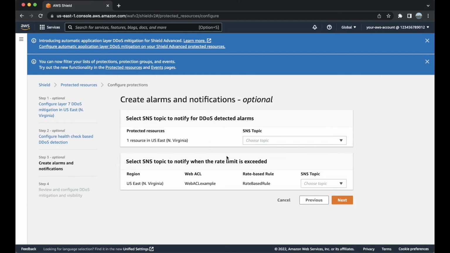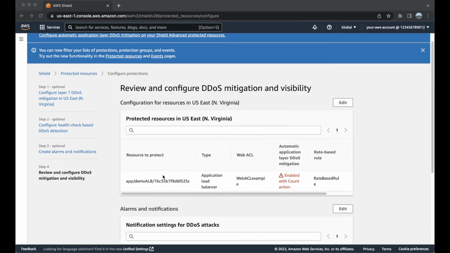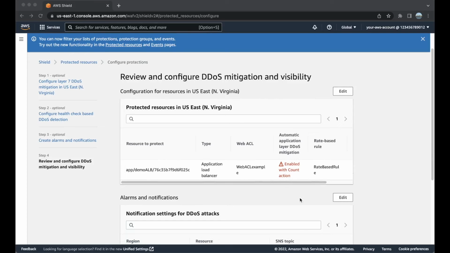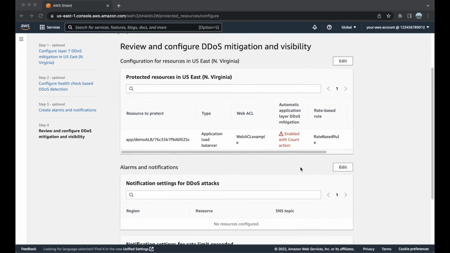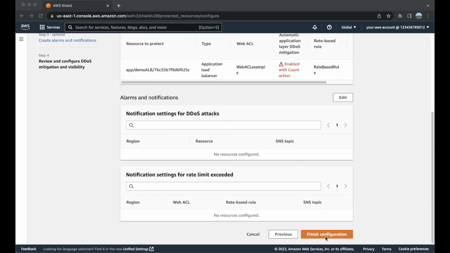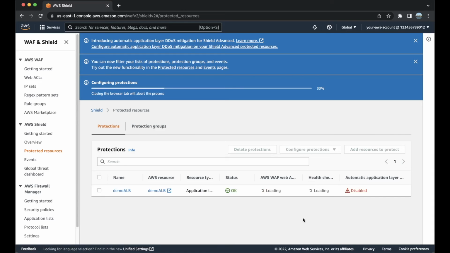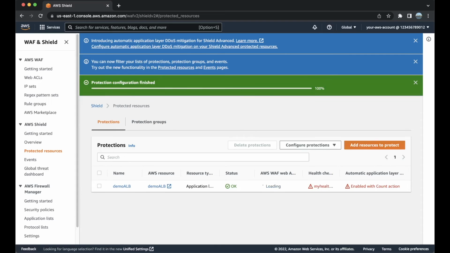Next section is to optionally configure SNS topic to get notified in case of a DDoS detection or any rate-based alarms. For this demo, we will not set up the SNS settings. Click next to continue. The final section is to review all previous settings. As we have chosen count mode in automatic application layer DDoS mitigation, a warning in red is shown to indicate that this is only to monitor and no action will be taken in case of an attack. Click on Finish Configuration. This concludes enabling automatic application layer DDoS mitigation feature.